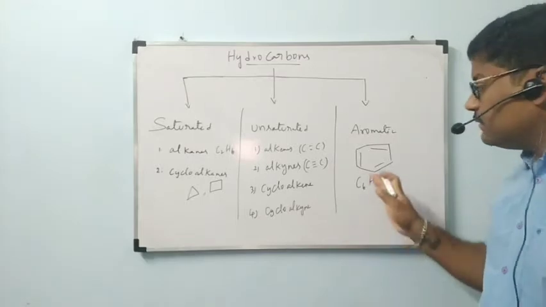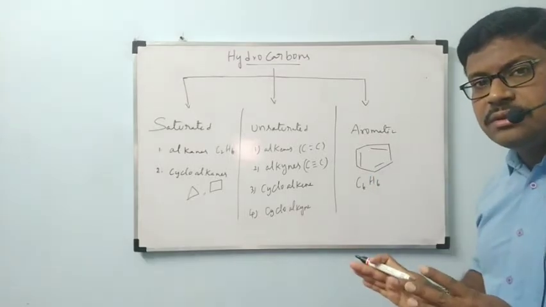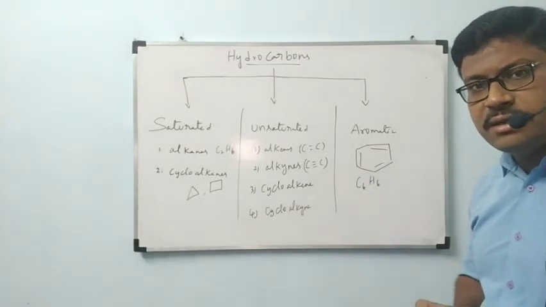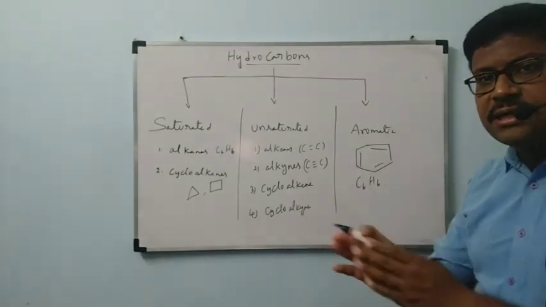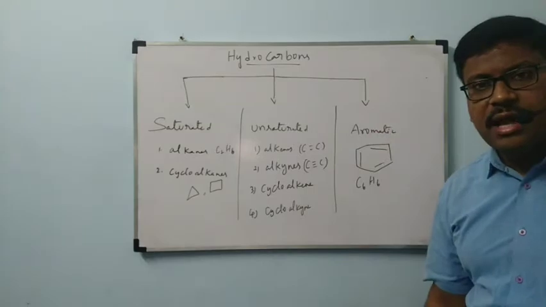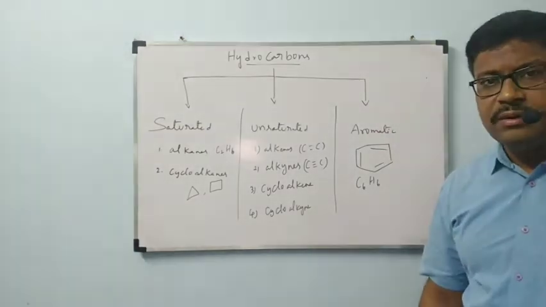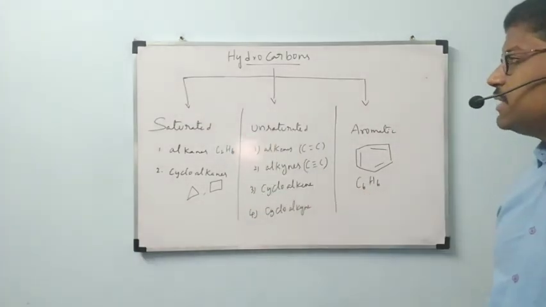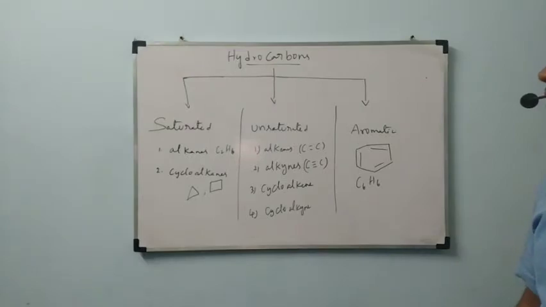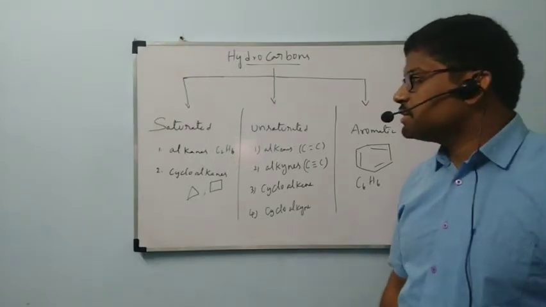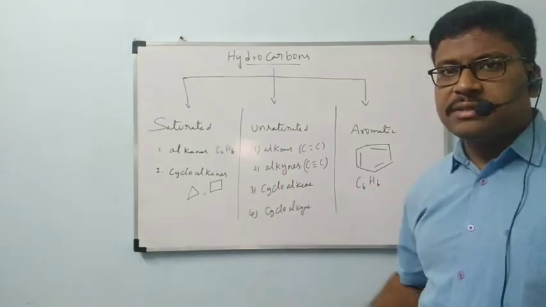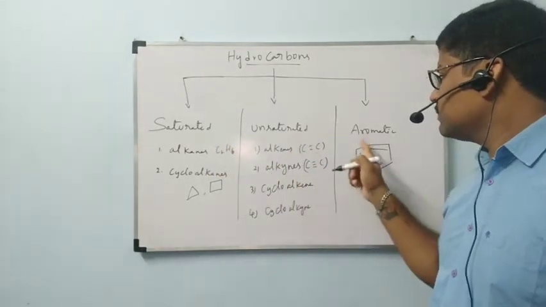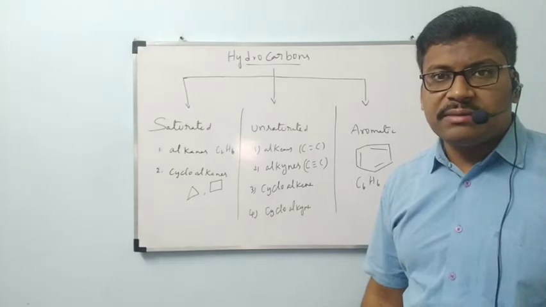But it will follow some separate rules to say that it is an aromatic compound. Those rules, everything deeply we will study in a separate concept under the heading aromatic hydrocarbons only. Okay, this is the rough explanation of classification of hydrocarbons. Hydrocarbons are classified into three types: saturated hydrocarbons, unsaturated hydrocarbons and aromatic hydrocarbons.